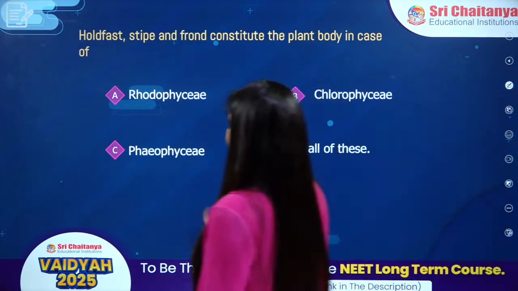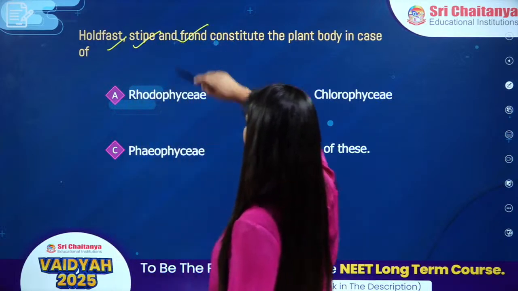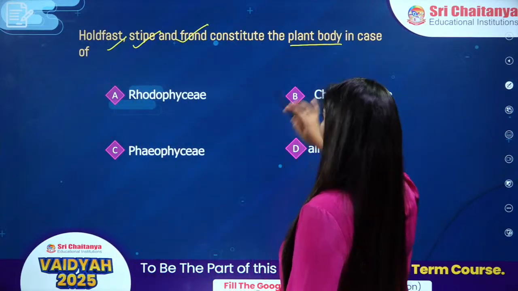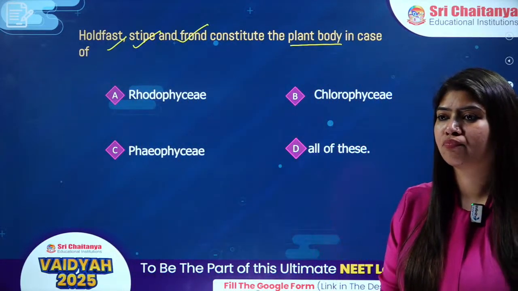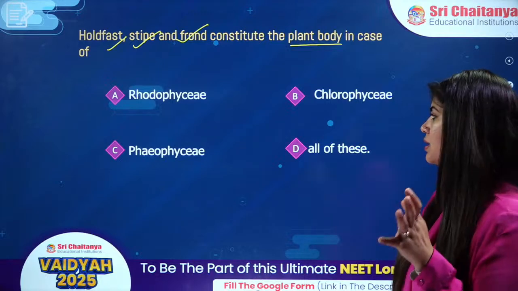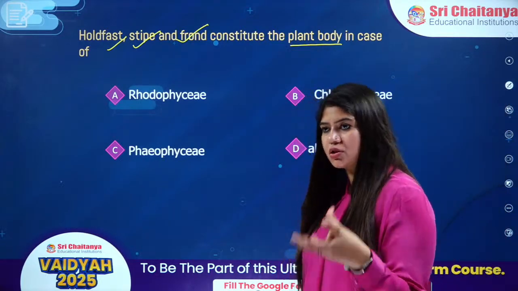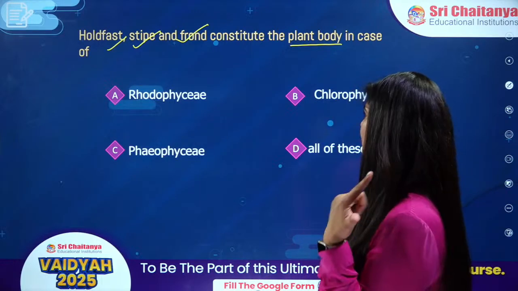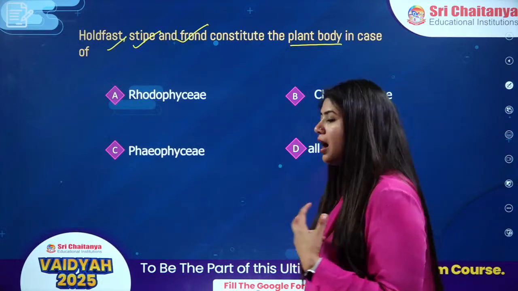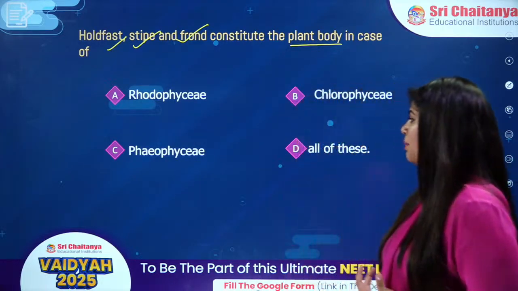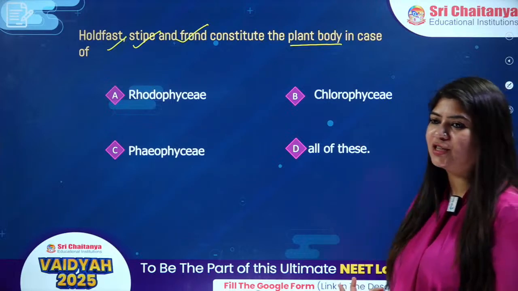We have holdfast, stipe, and frond. They constitute the plant body in the case of, specifically in some kind of algae, we're going to see these structures, which are holdfast, stipe, and frond. They are the parts of Rhodophyceae, Phaeophyceae, Chlorophyceae, or all of these.